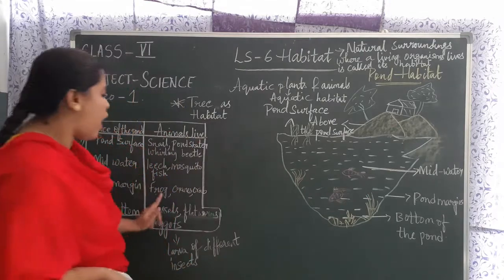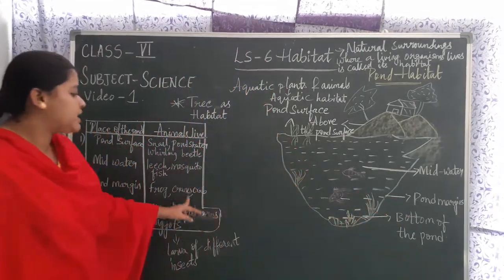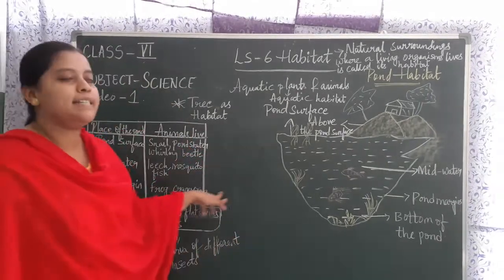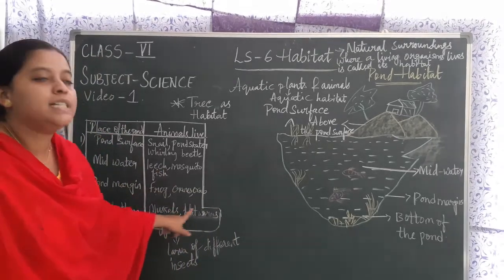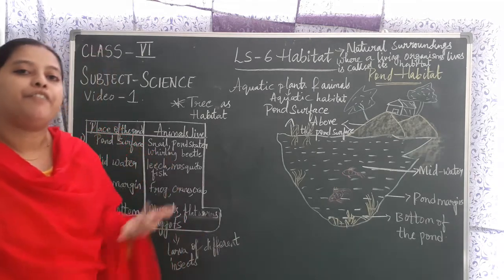Now coming to pond margin. In pond margin, usually you will find frogs, cranes and crabs. Then bottom of the pond, you will find mussels, flatworms, maggots. Maggots are nothing but the larvae of different insects.